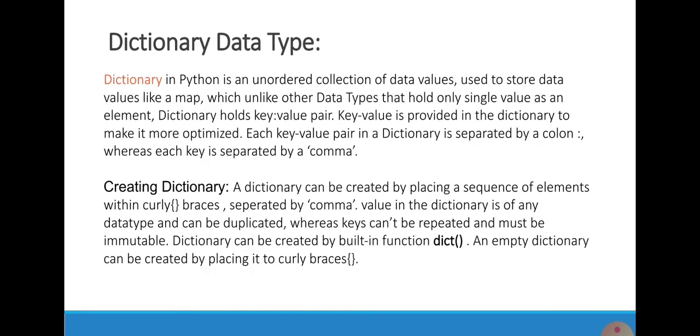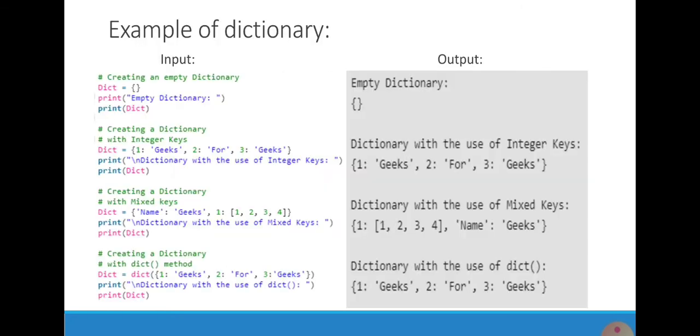Dictionary data type. A dictionary in Python is an unordered collection of data values used to store data values in a map, which unlike other data types that hold only a single unit as an element, holds key and value pairs. Key values are provided in the dictionary to make it more optimized. Each key value pair in a dictionary is separated by a colon, whereas each key is separated by a comma. Here I am showing the example of dictionary.